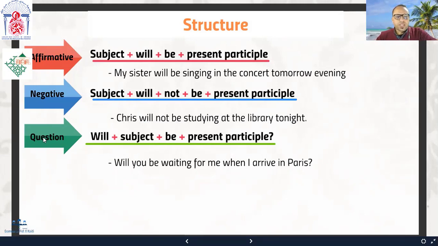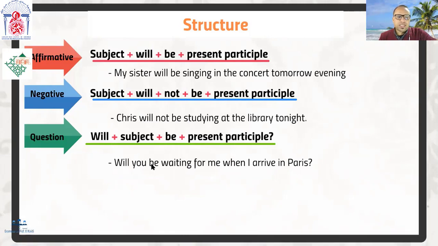Question or interrogative form: will plus subject plus be plus present participle. Will you be waiting for me when I arrive in Paris? Yes, I will. No, I won't. So as you see, we start with will, not with the subject here, okay?